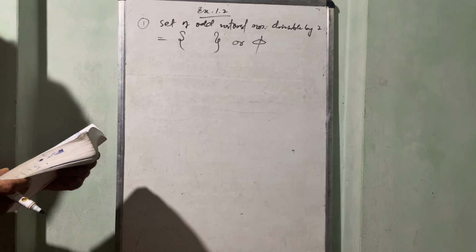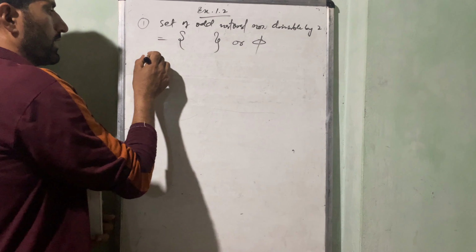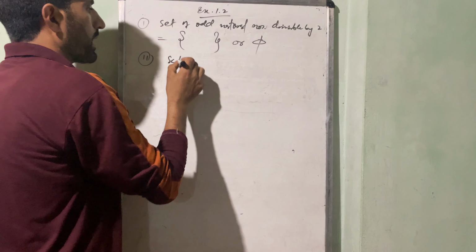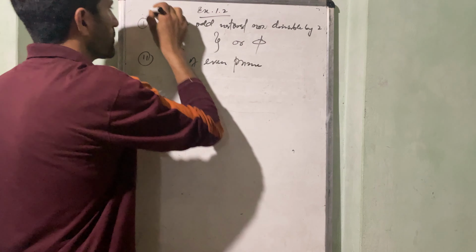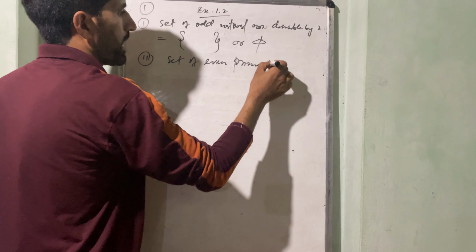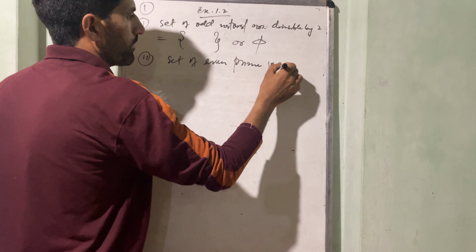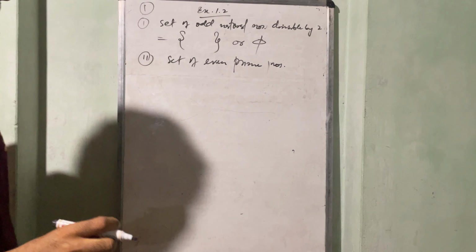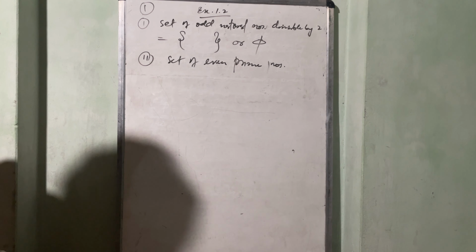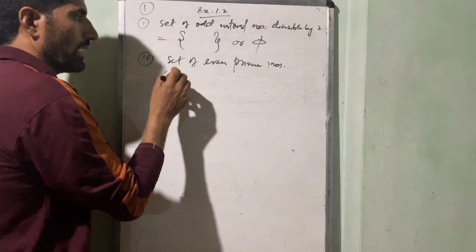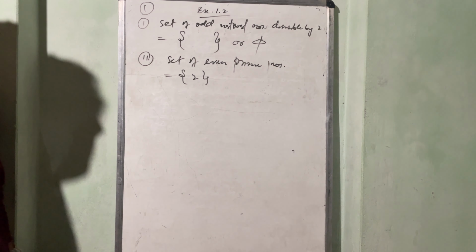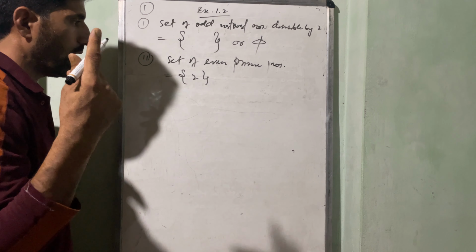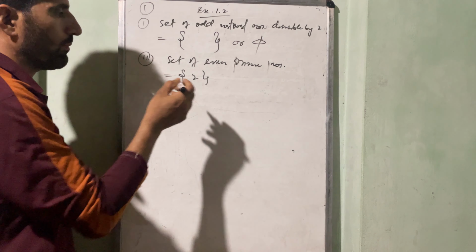Another is set of even prime numbers. This is the second part of the first question. You know that इवन प्राइम्स की जब हम बात करते हैं तो प्राइम्स में ओनली इवन प्राइम है, दैट इज 2। सो दिस इज द ओनली इवन प्राइम which is the even prime also, and smallest prime number, that is 2.